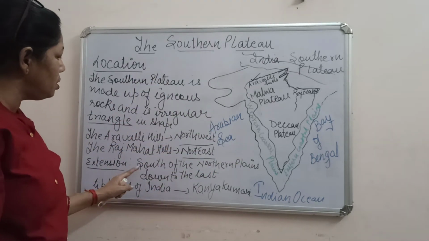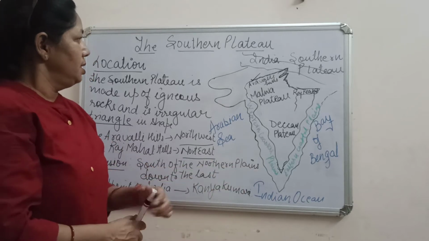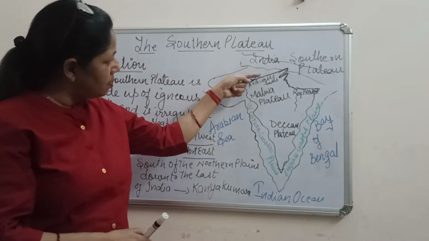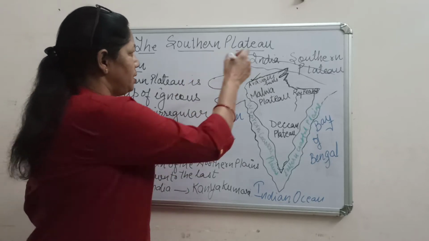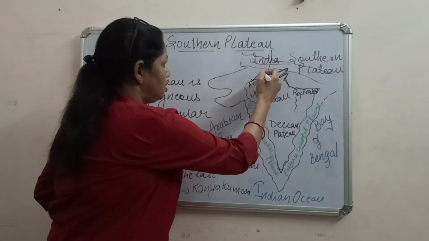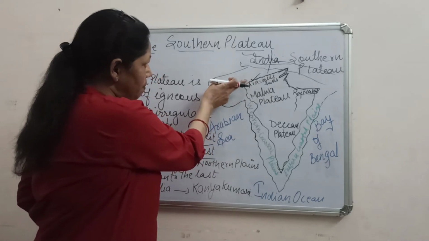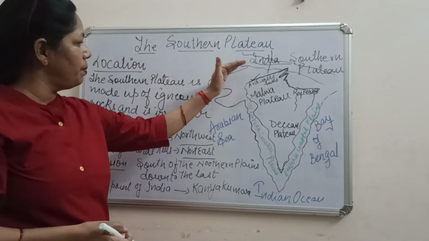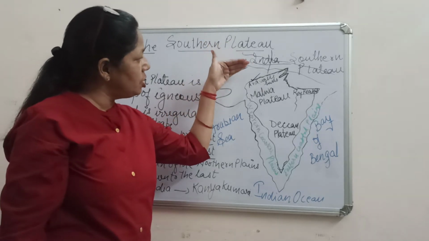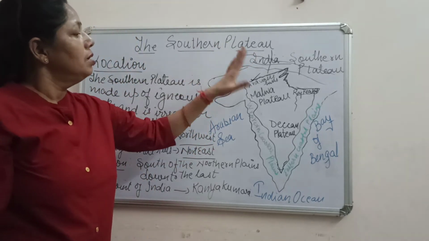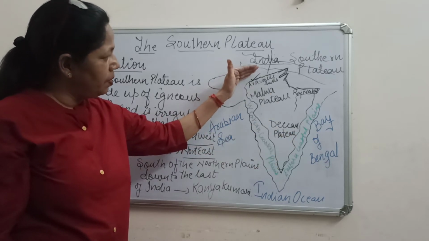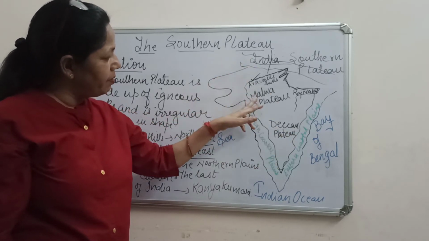The southern part of the northern plains, north, south, east, west. From this southern part of the northern plains, the location of the southern plateau or the Deccan plateau starts from here, and here you see the Malwa plateau and the Deccan plateau.